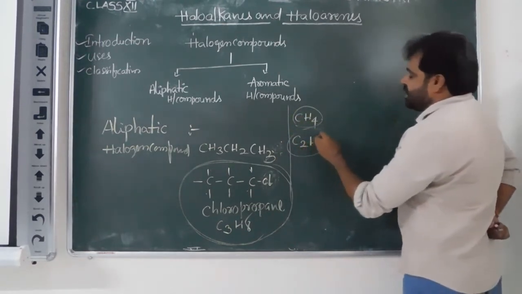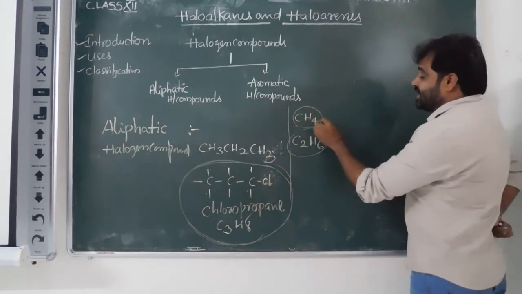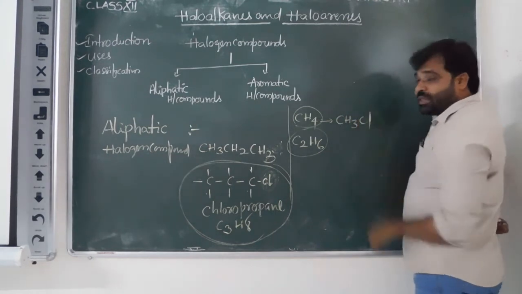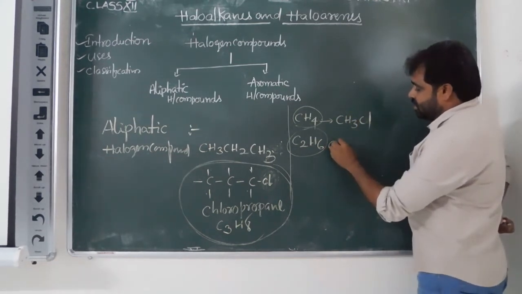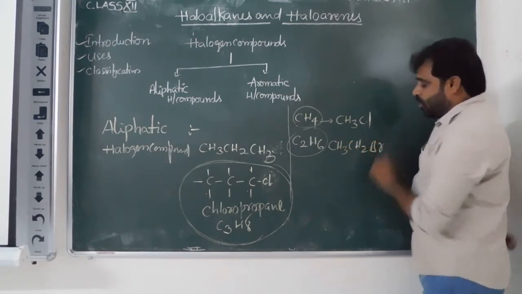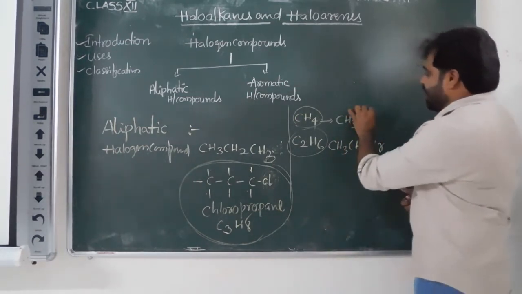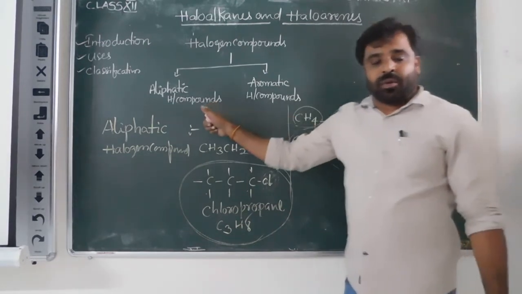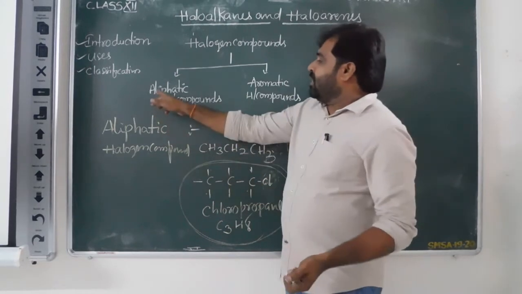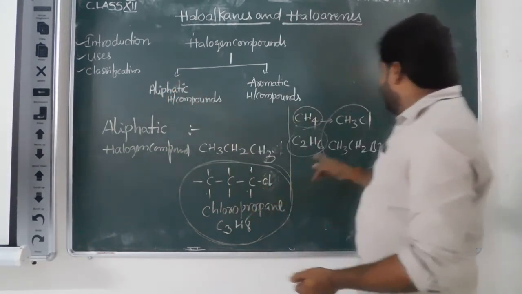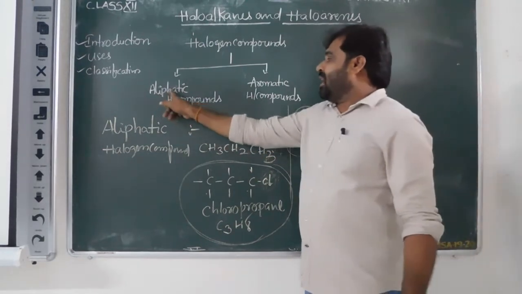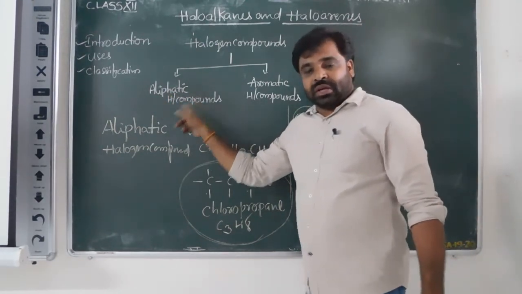If any halogens are attached in these molecules, it will form CH3Cl, chloromethane, and CH3CH2Br, bromoethane. These are aliphatic halogen compounds. Clear? That means the aliphatic carbon compounds which contain any halogen atom are known as aliphatic halogen compounds. Clear?